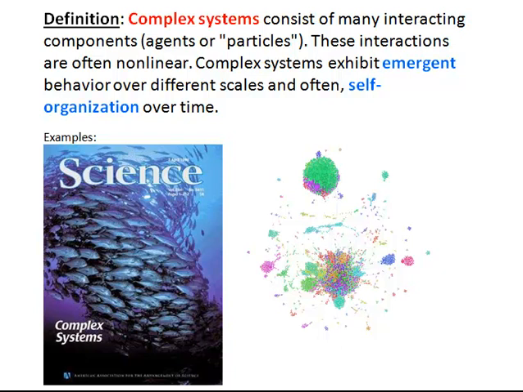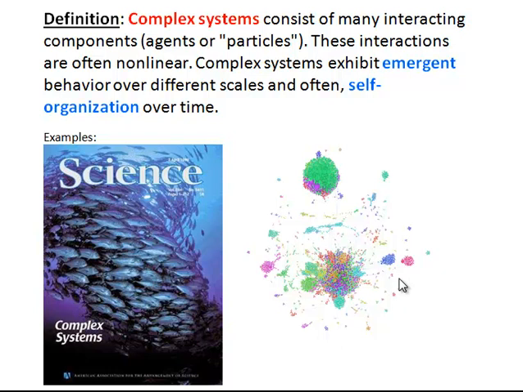Another sort of complex system that you might be well acquainted with is a social network. This picture on the right is a social network. This is actually from my research with Twitter reciprocal reply networks. Each dot in this picture is a person, and the dots, or the people, are connected if they've exhibited a reply to each other on a particular day using Twitter.